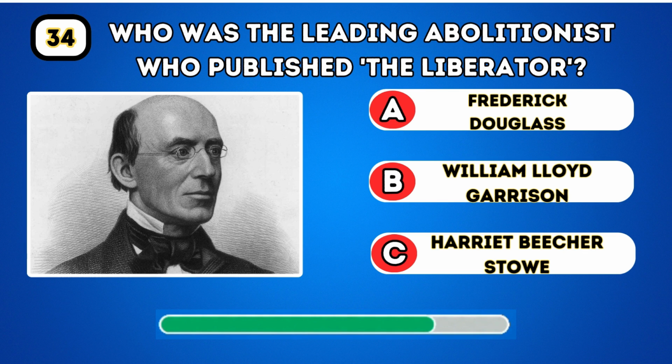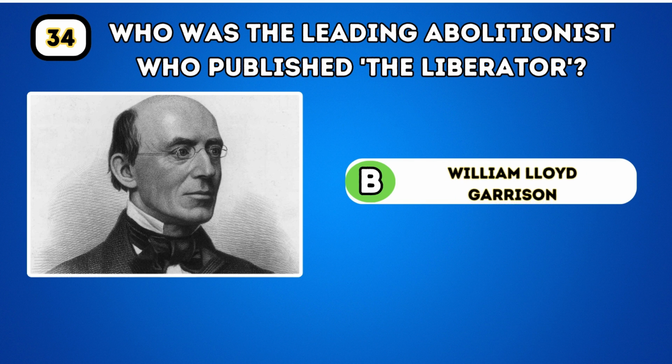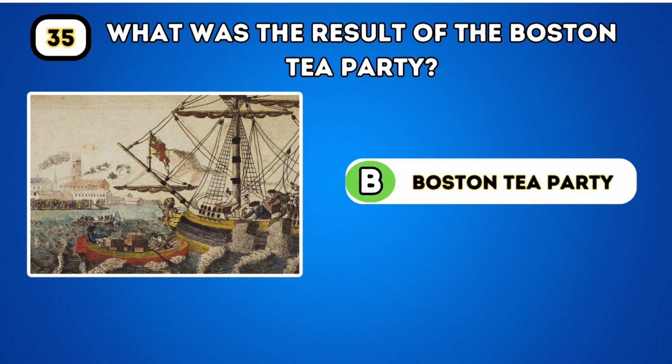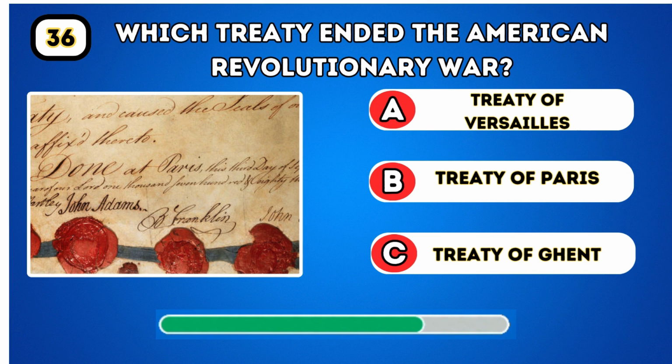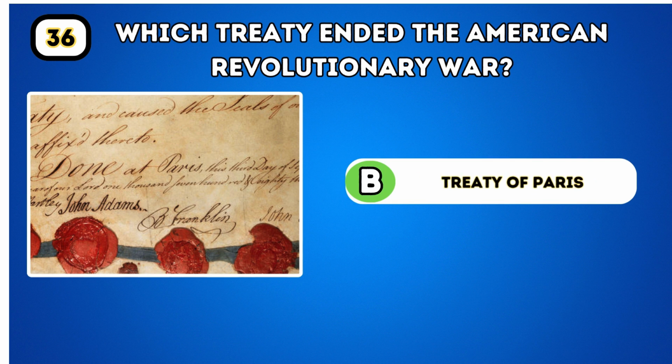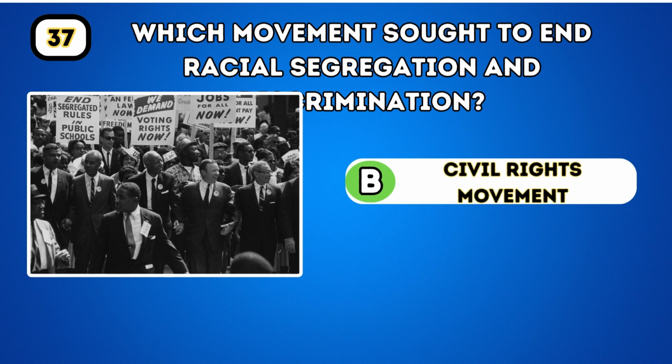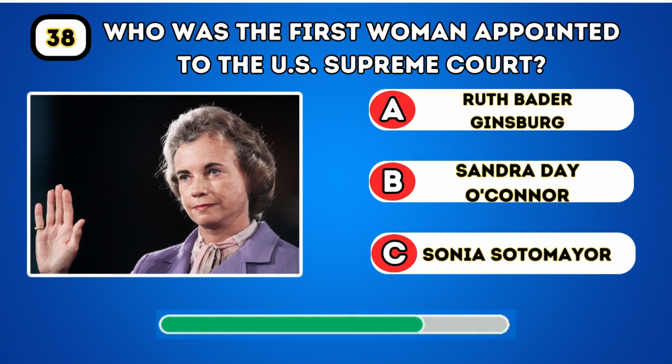Who was the leading abolitionist who published The Liberator? William Lloyd Garrison. What was the result of the Boston Tea Party? Boston Tea Party. Which treaty ended the American Revolutionary War? Treaty of Paris. Which movement sought to end racial segregation and discrimination? Civil Rights Movement.